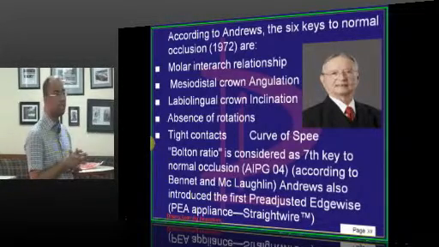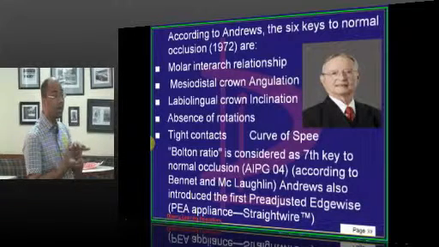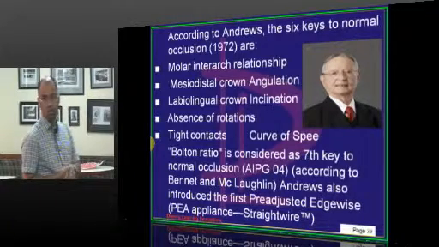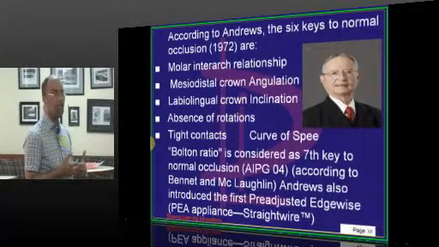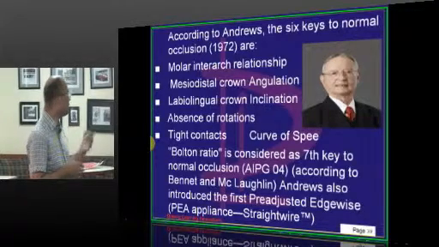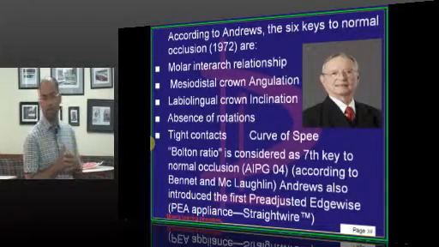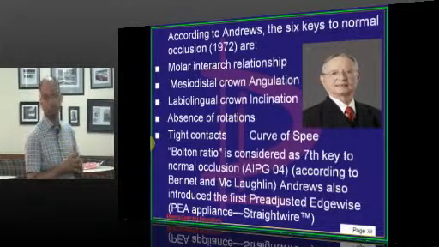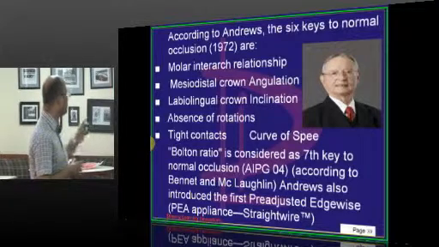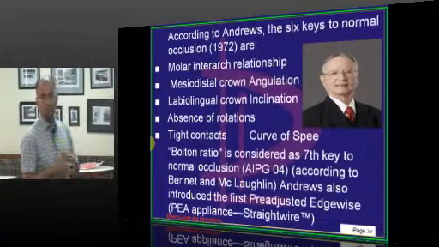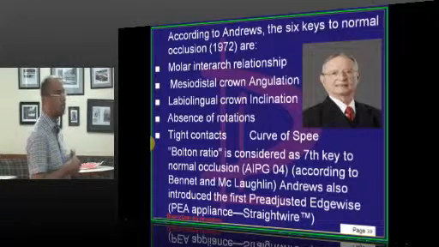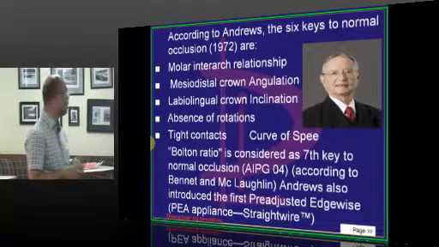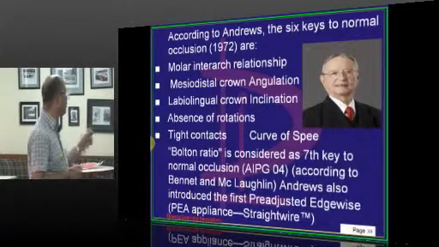The reason is that you are measuring the tooth material to know the interarch tooth material discrepancy, whether it is in excess in the upper or lower, and whether it is in the anterior part or overall. So, the purpose of doing Bolton's analysis is to find out the tooth material discrepancy, in which arch it is, and in which part of the arch, whether overall or anterior. This 7th key was given by Bennett and McLaughlin.